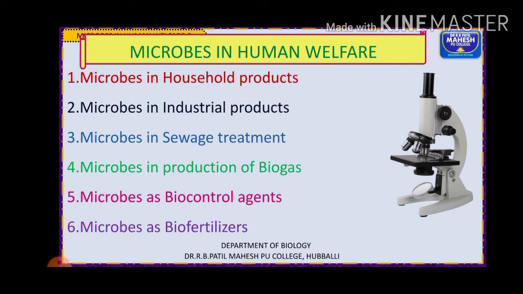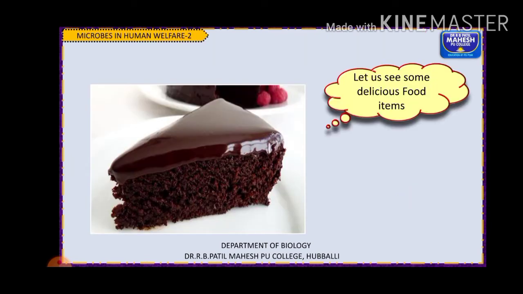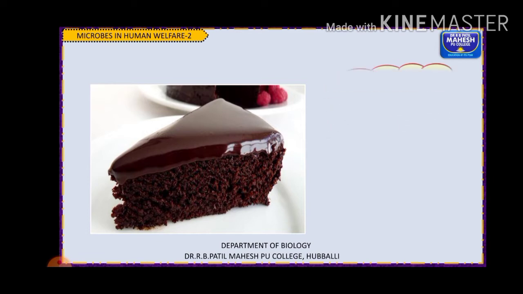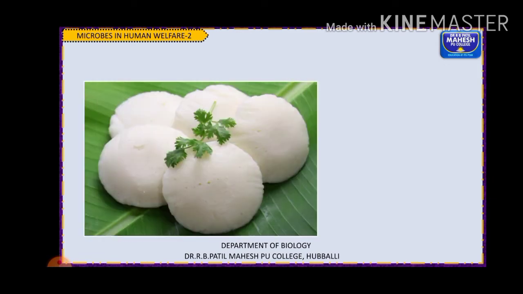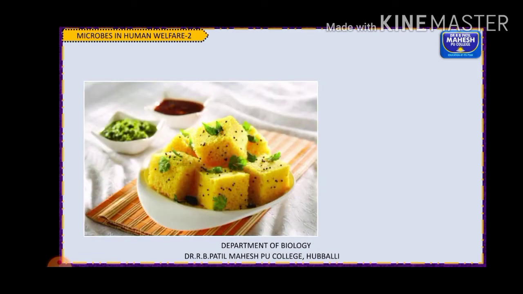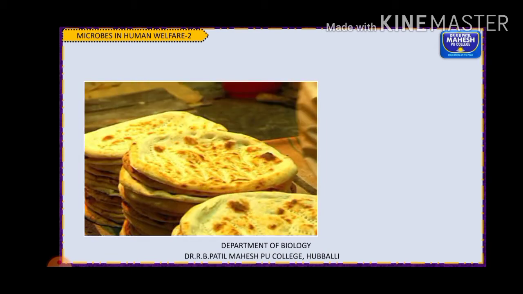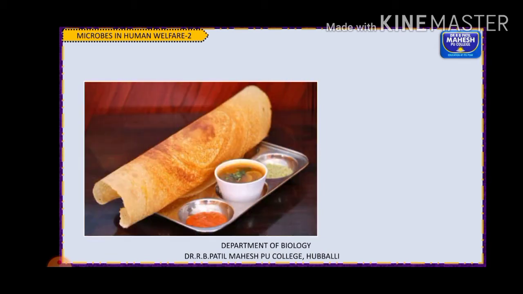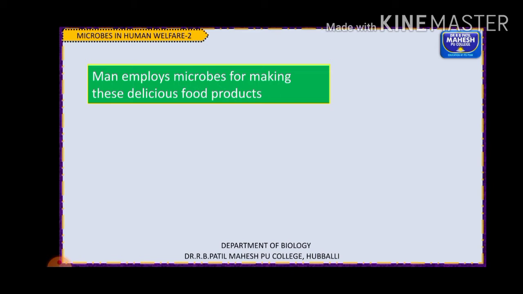So in this second lecture, I'm going to start with the first one, that is the microbes in household products. Okay, so see these different delicious foods. Wow, this is a cake, a chocolate cake. See how spongy it looks. Soft and spongy idlis, dhokla, spongy dhokla, soft rotis, fermented dosa, jalebi. Wow, how do we prepare all these different food items? So here man employs microorganisms for making these different delicious food products.